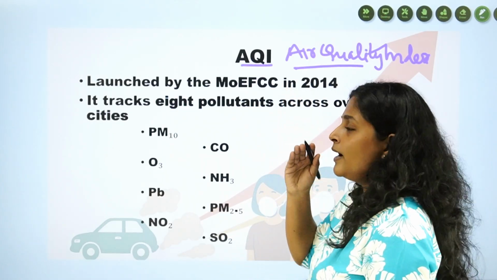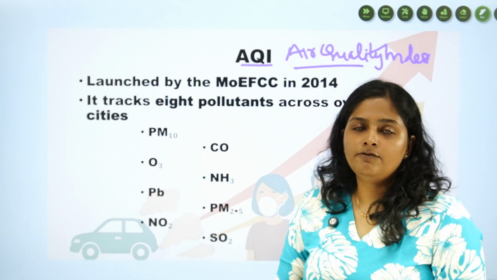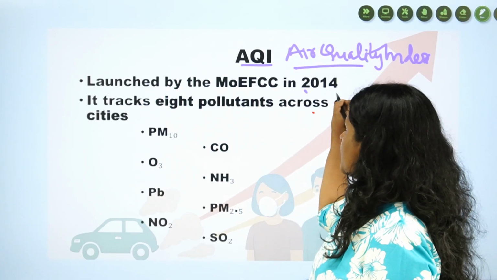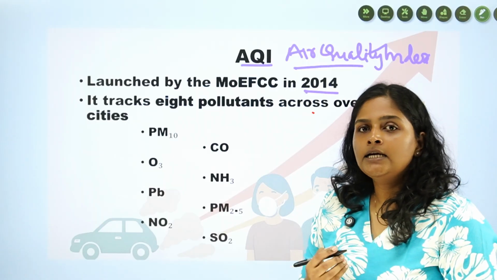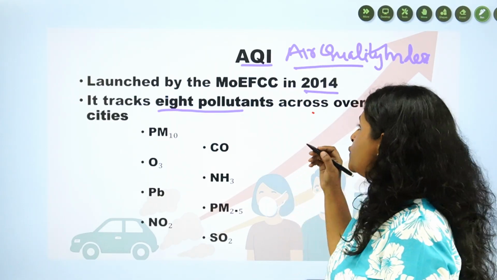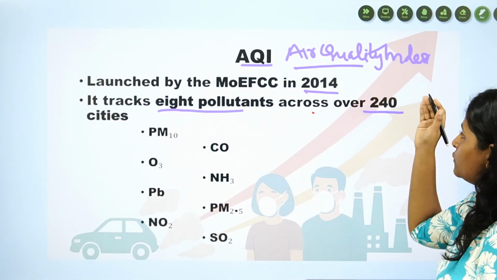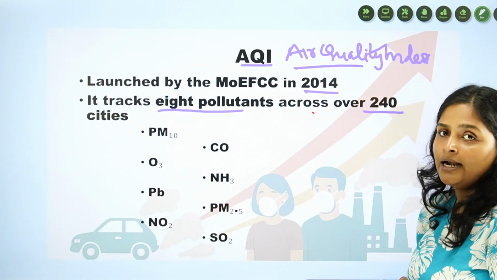This is measured through the Air Quality Index. This was launched by the Ministry of Environment and Forest in 2014. And in this Air Quality Index, 8 pollutants are tracked over 240 Indian cities.